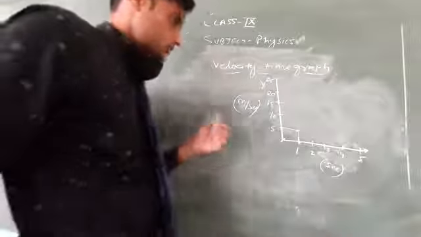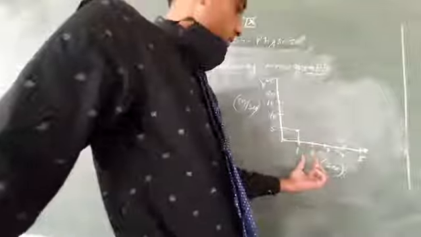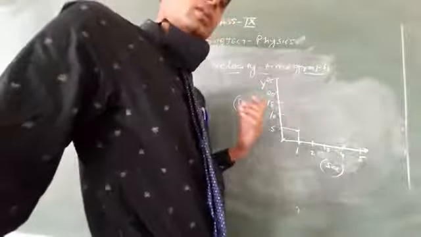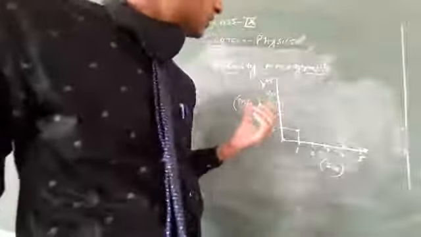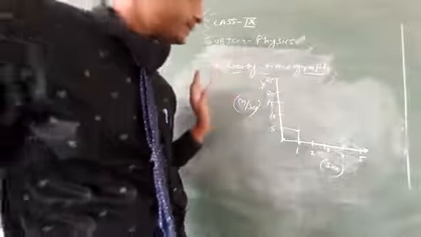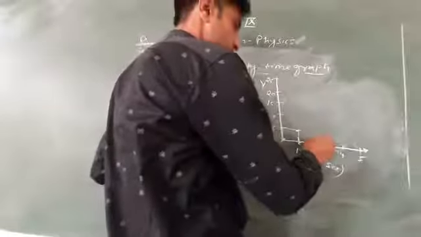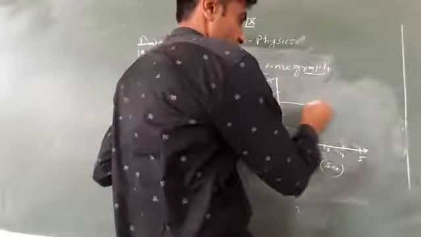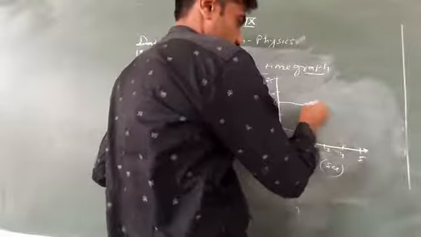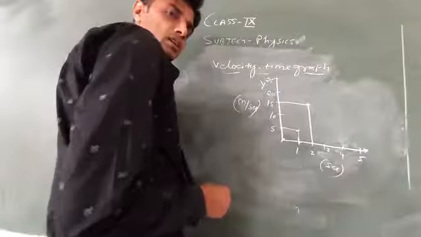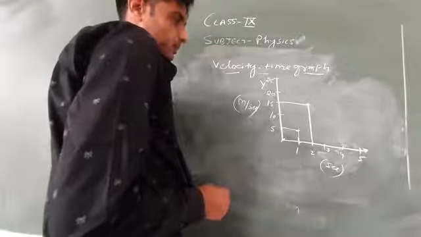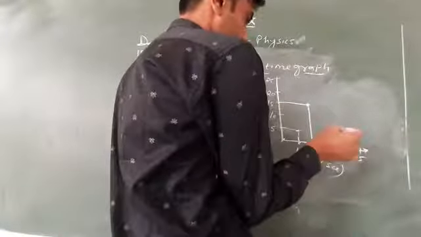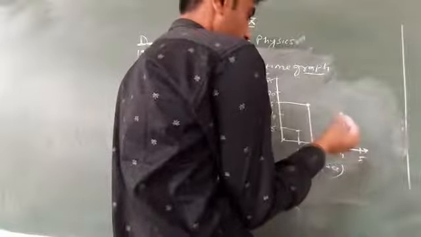But in the next 1 second, the speed of the body or object changes from 5 to 15. It means in 2 seconds the change in velocity is 10 meter per second. In the next second the change is again 5.